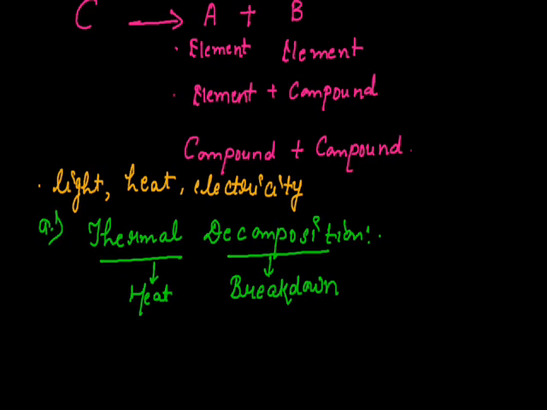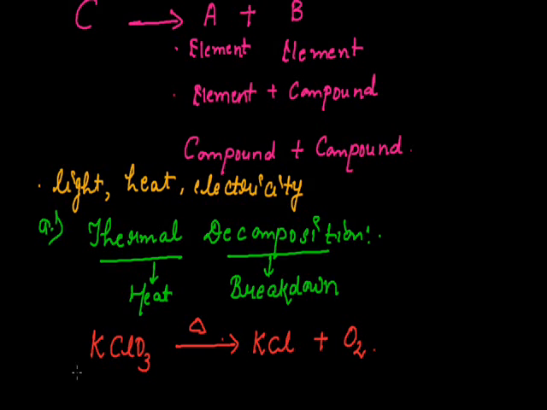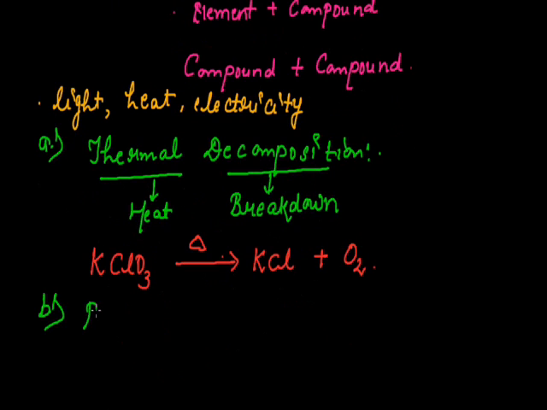Let us take an example. For example, KClO3. This is potassium chlorate. When we heat the potassium chlorate, we get KCl plus O2. Now, this is known as thermal decomposition. The second reaction is what? Photodecomposition.